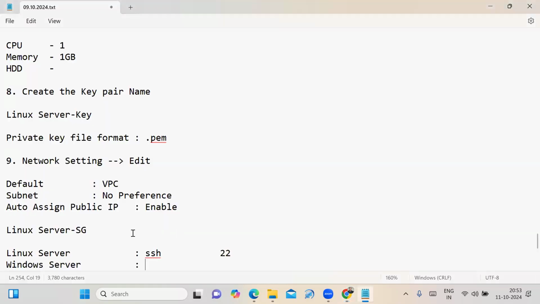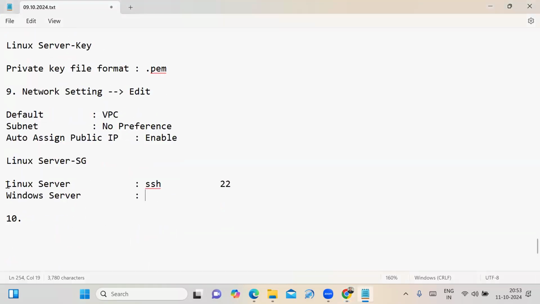Now what I am asking is, for the Linux server, the inbound security group rule default type is SSH, port range is 22. Now in the last session, I explained that for the Windows machine, what is the type it is providing? In the last session, I explained. Send me in the chat box.